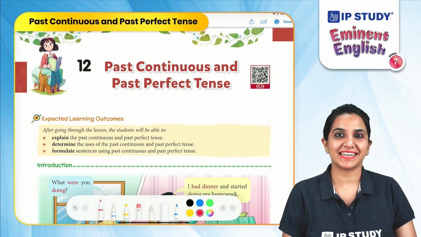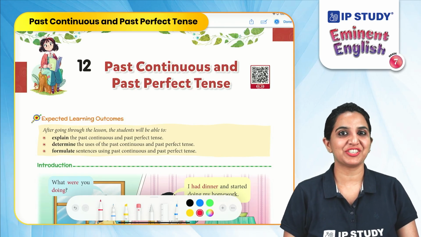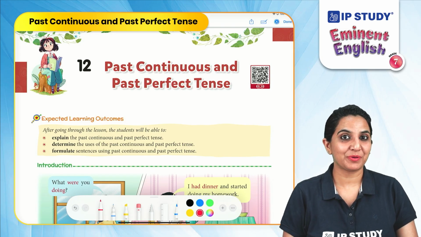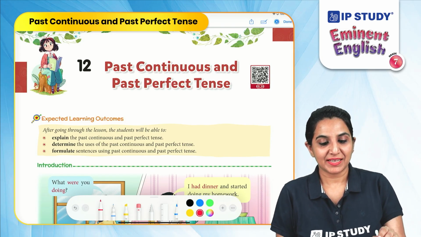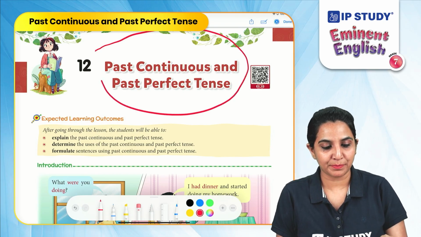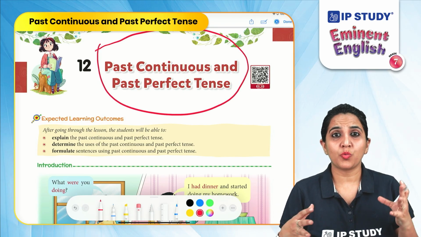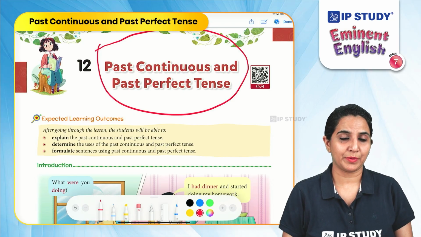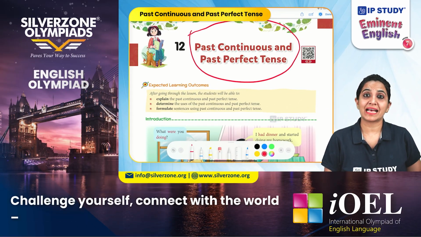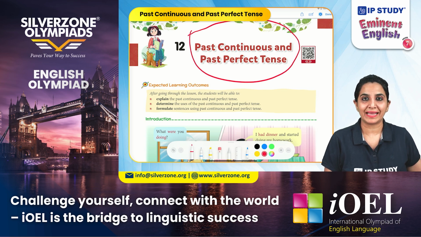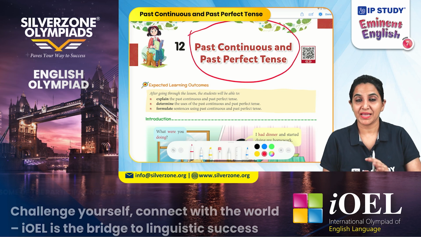Today we will discuss the 12th chapter of Grade 7 English Grammar and we will explore the world of tenses. Today our topic will be past continuous and past perfect tense. Let us first understand what these tenses describe. They describe the actions that have happened or were happening in the past at a particular point of time.